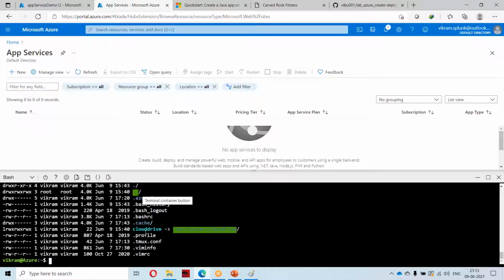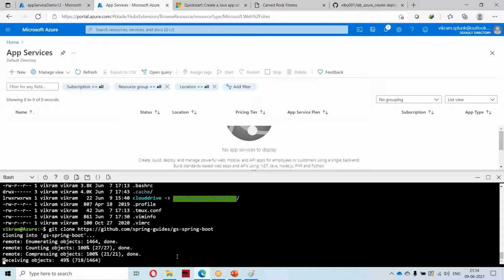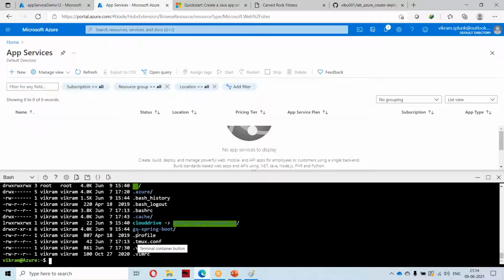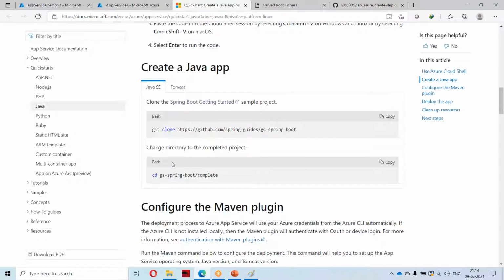So I have deleted it. Now I will execute this command. Now if you see, it has cloned something, and it has created one directory. Next I have to change the directory to this one.